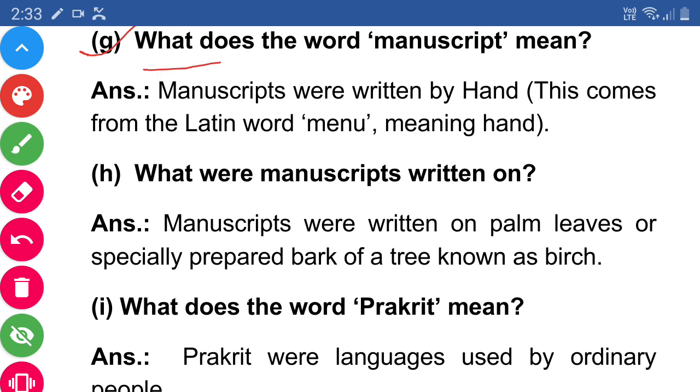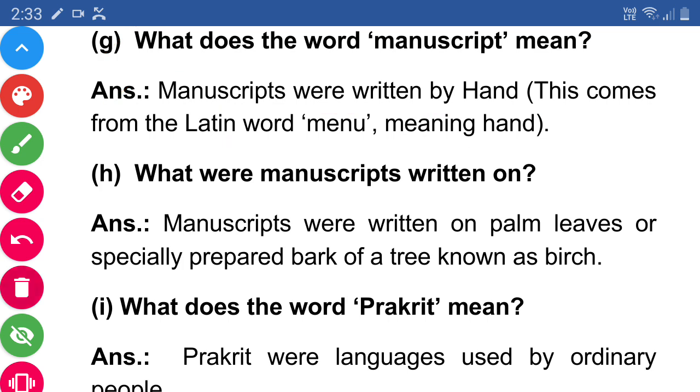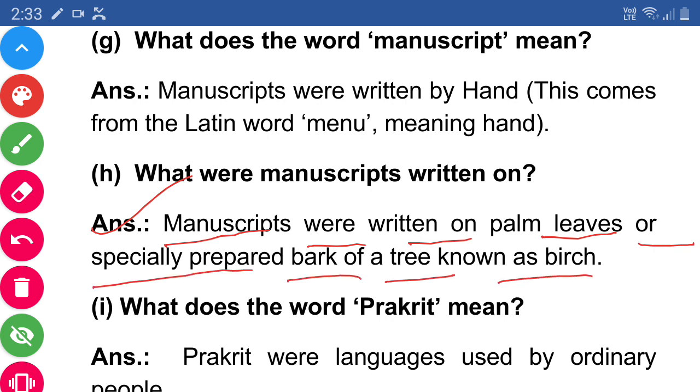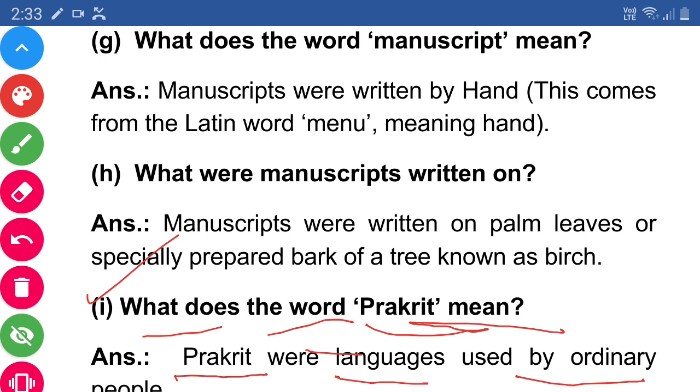Next, G. What does the word manuscript mean? Answer. Manuscripts were written by hand. This comes from the Latin word manu meaning hand. Next is H. What were the manuscripts written on? Answer. Manuscripts were written on palm leaves or specially prepared bark of a tree known as birch. I. What does the word Prakrit mean? Answer. The Prakrit were languages used by ordinary people.